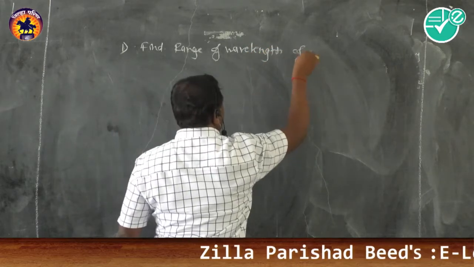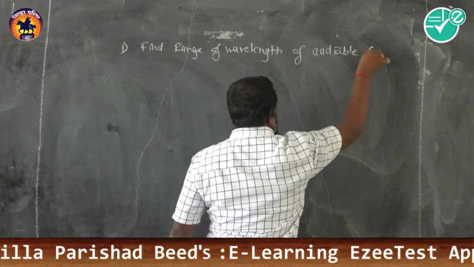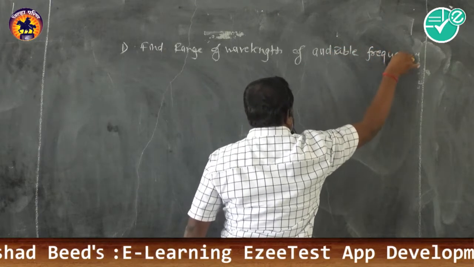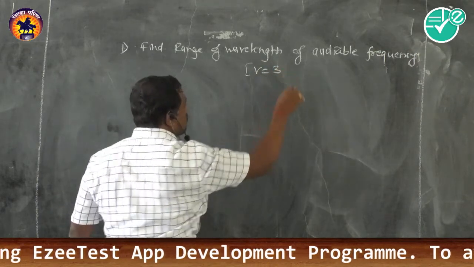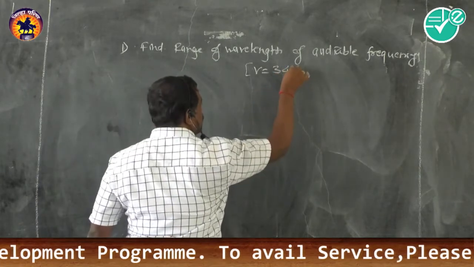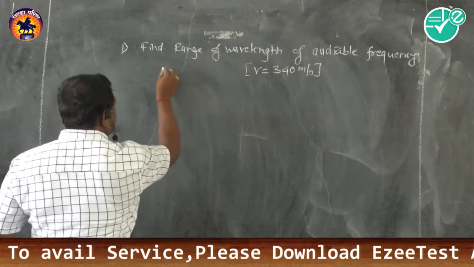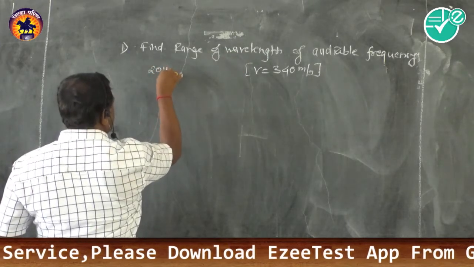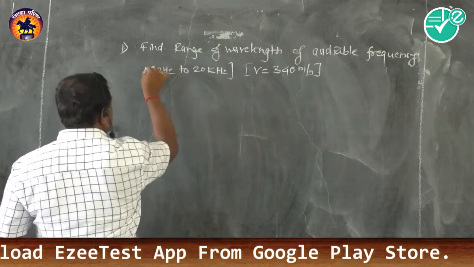Wavelength of audible frequency. Given that the velocity of sound is 340 meter per second. These are already given. The audible frequency range, we know, is 20 hertz to 20 kilohertz. This is the audible range.